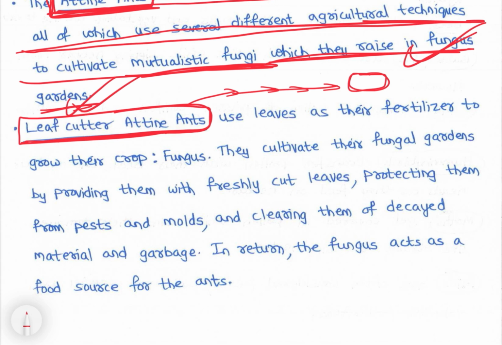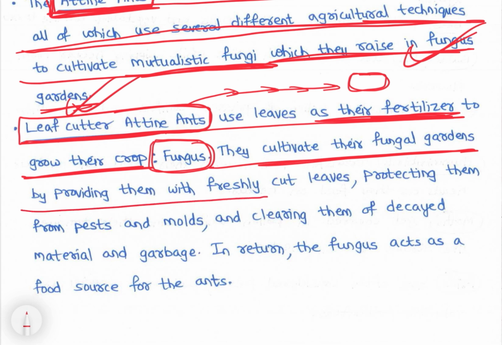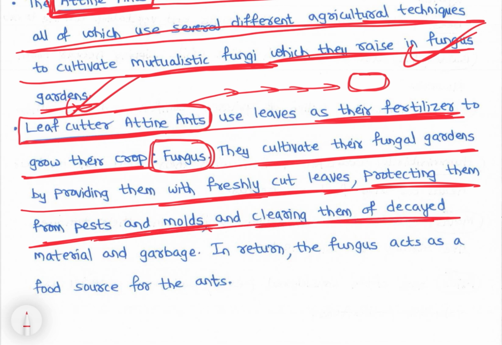Fungal gardens cultivate करते हैं. Use these leaves as their fertilizer to grow their crop, that is fungus, right? So they cultivate their fungal gardens by providing them with freshly cut leaves, protecting them from pests and molds and clearing them of decayed material and garbage.